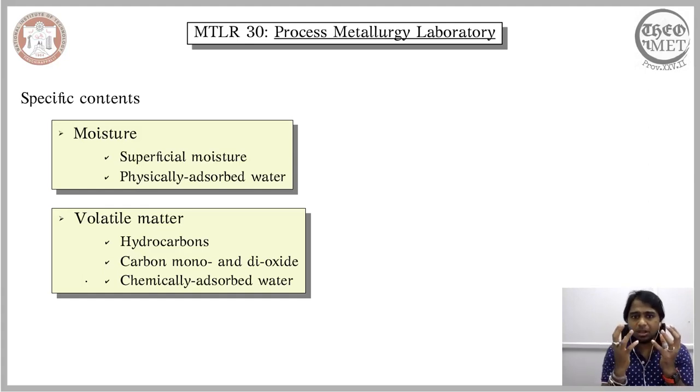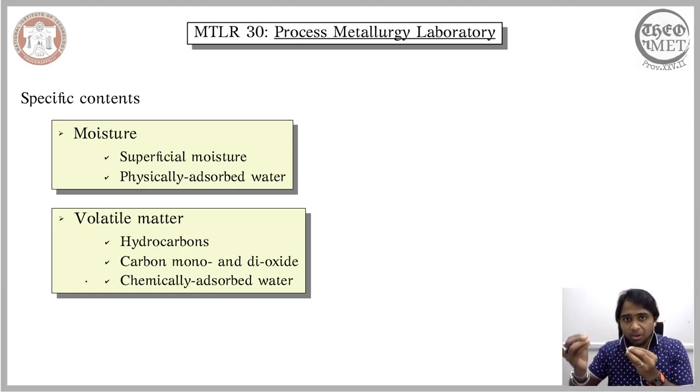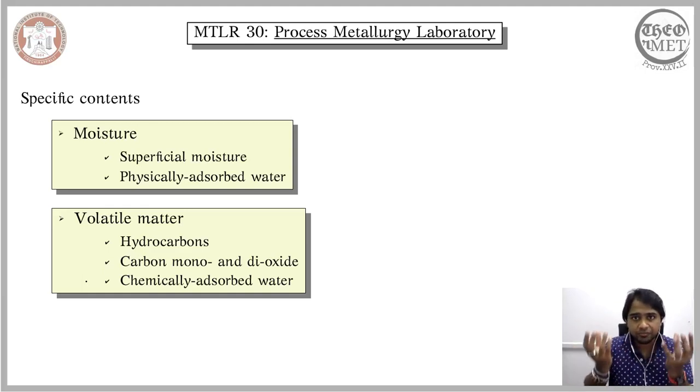Meaning, when you want to analyze the volatile matter in a coal, you would realize that a certain water content is released while analyzing it. This water amount, or moisture content, that is observed while analyzing the volatile matter is chemically absorbed in the coal, and that is what we refer to as chemically absorbed water. Essentially, you are operating on a coal at a level where there should not be any water present, because all the water should evaporate at 100 degrees Celsius. Now you are operating at another 50 degrees Celsius higher.